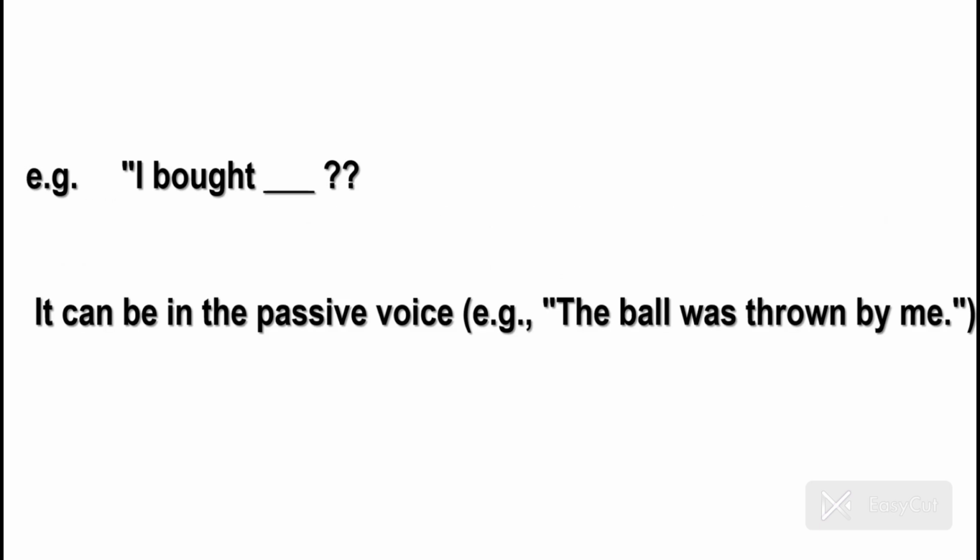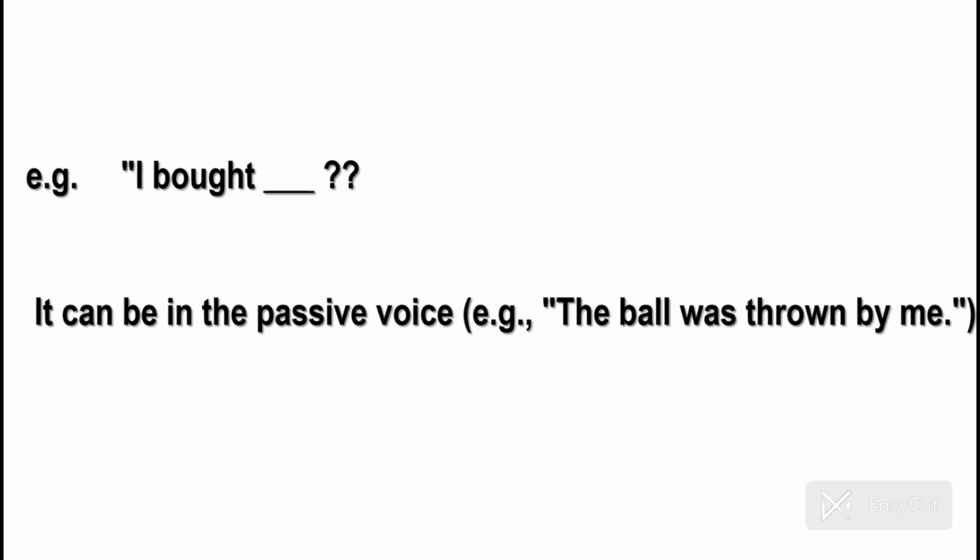I'm going to give you another example. I bought dash. Alright, what did I buy? Is it giving you a complete sense? I bought what? Do you think that in any case this sentence is a complete sentence? No, obviously not.